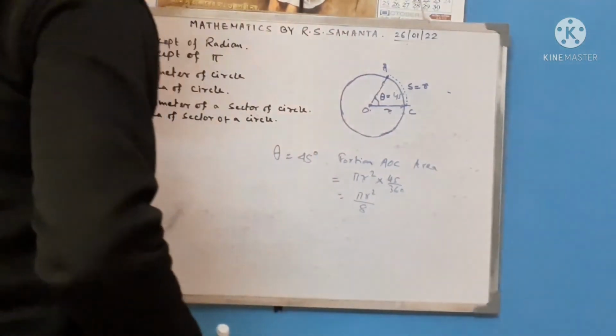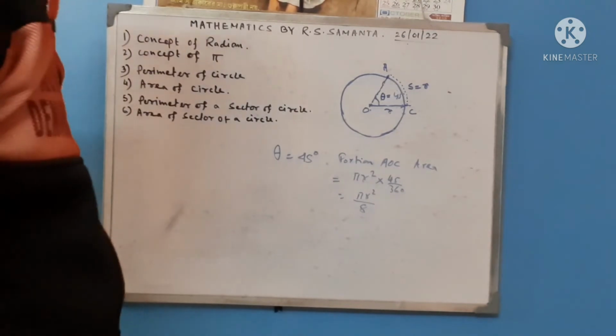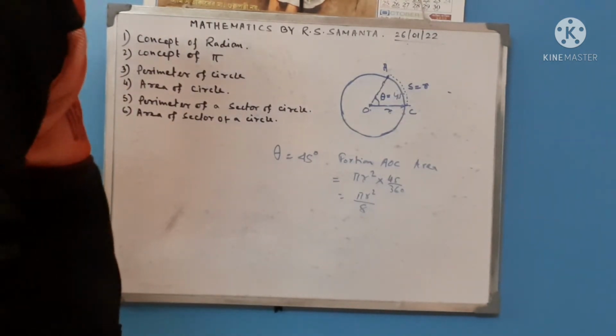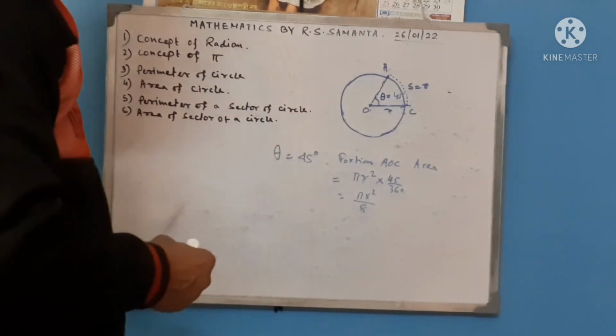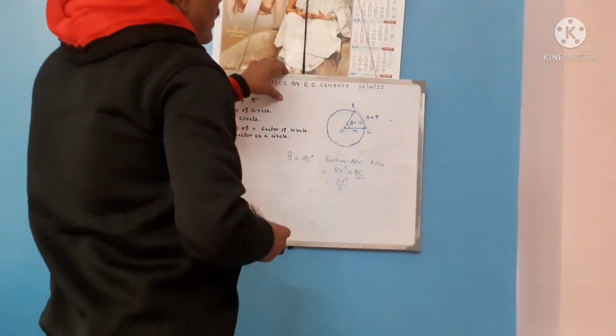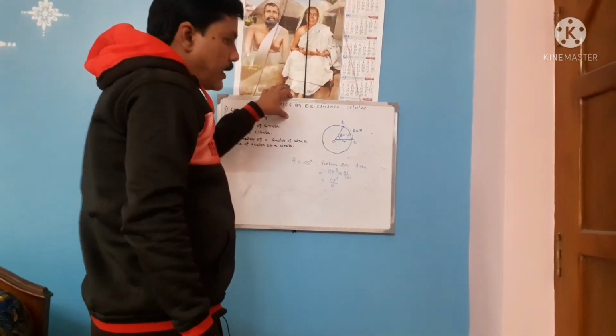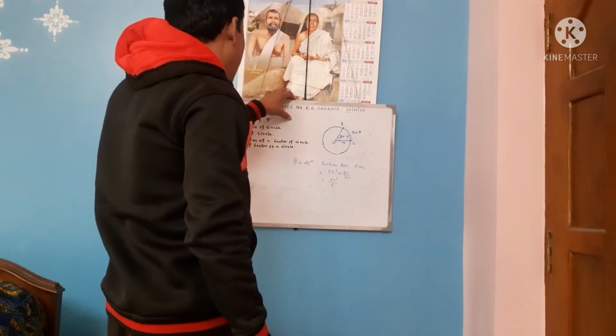So this way we can calculate the area and perimeter of a sector given the angle created at the center of the circle.